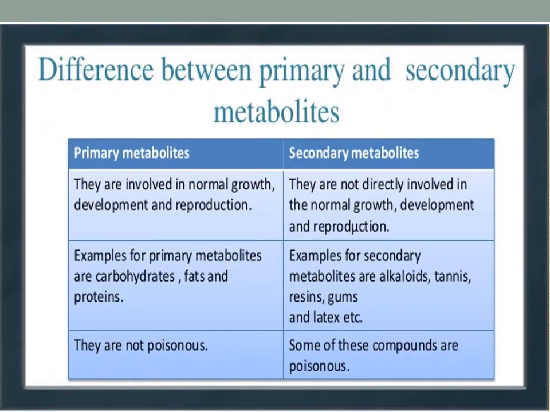And coming to the differences, as we have already discussed, primary metabolites are involved in natural growth, development and reproduction. Secondary metabolites are not directly involved, but anyhow they help in that. Examples of primary metabolites are fats, carbohydrates, proteins, etc. These are not poisonous, but secondary metabolites can be poisonous to the plant. For example, if the gum is not eliminated from the plant for a certain period, it restricts the oxygen availability to the trunk, or it may obstruct the flow of substances or nutrients from the soil to other parts.